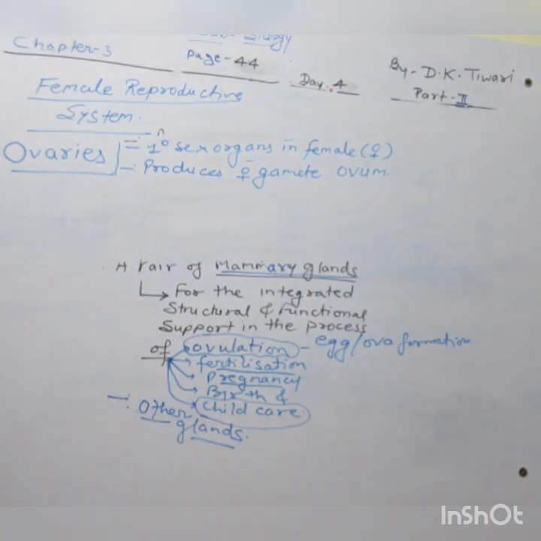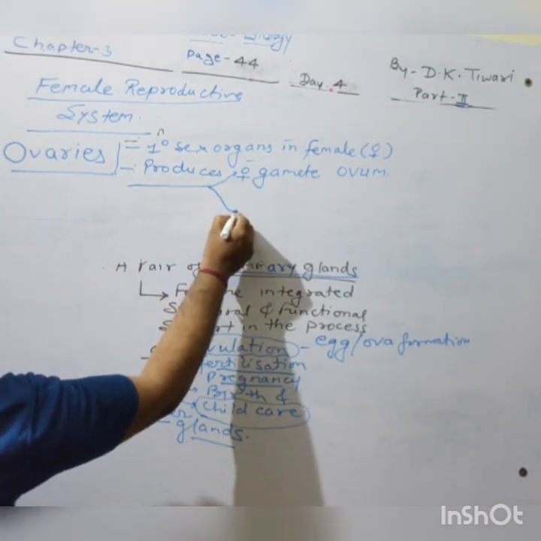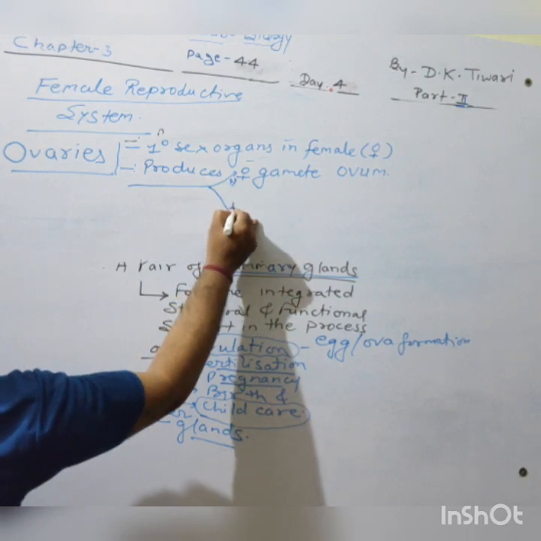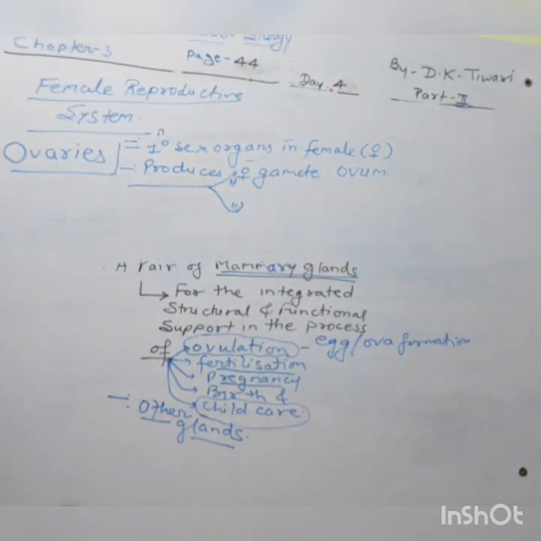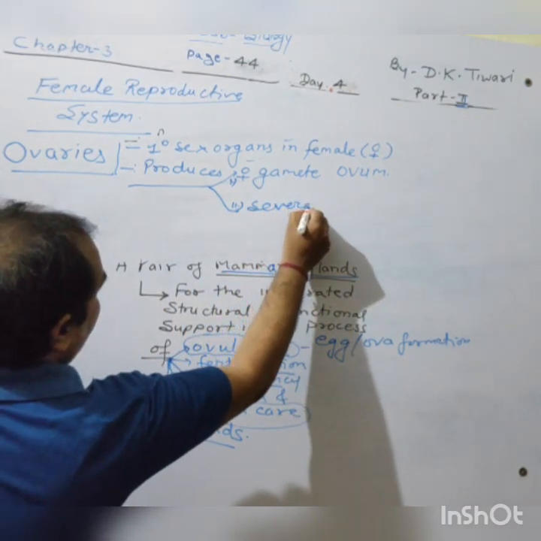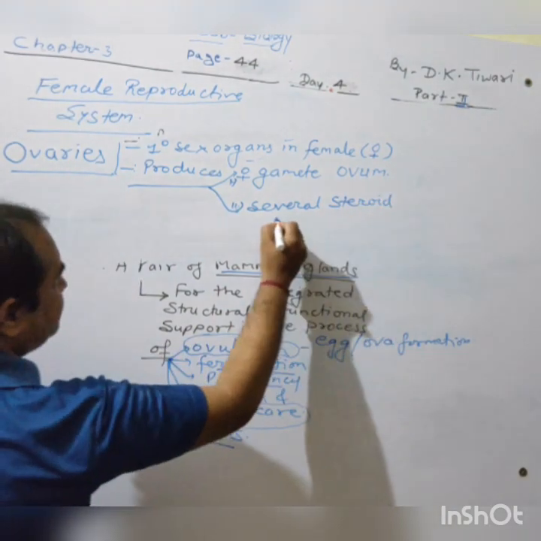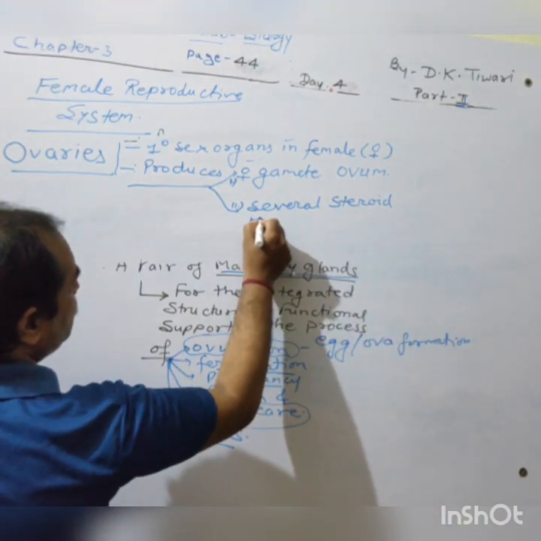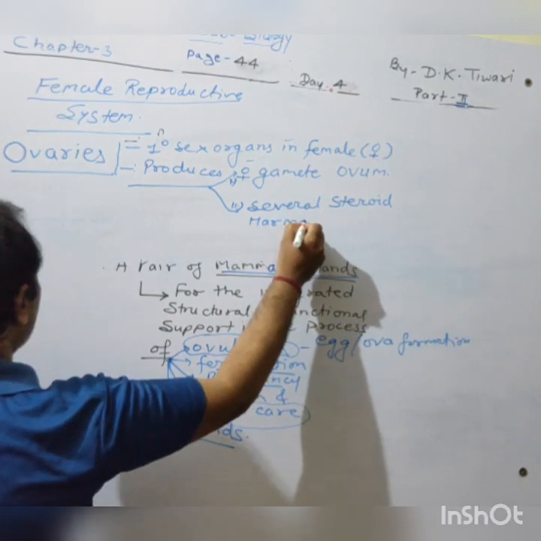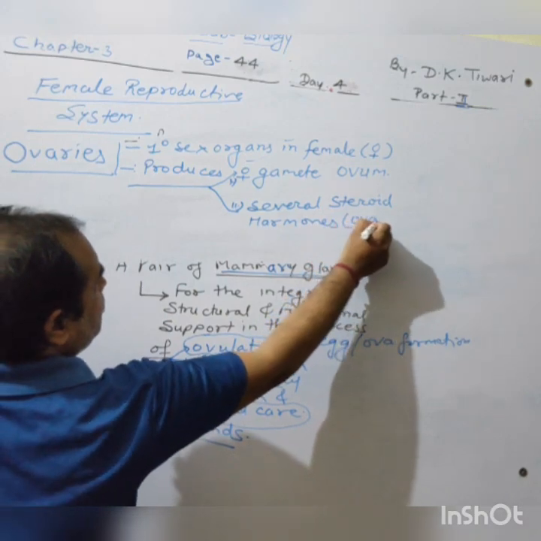But it does not stop here. Here also something else is produced. So it produces one thing, the female gamete, and second, it produces several steroid hormones, also called ovarian hormones.